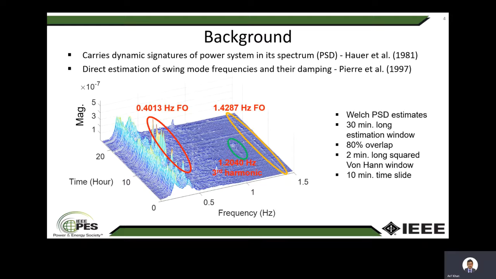Also, there is another forced oscillation near 1.42 Hz. So, without the knowledge of the ongoing forced oscillation, the peak near 0.4 Hz may mislead us by telling us that this is a dangerously low damped activity of the north-south mode B.